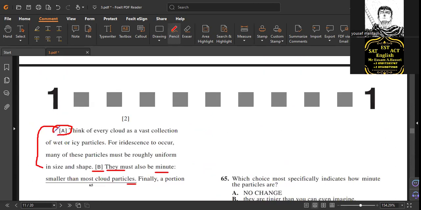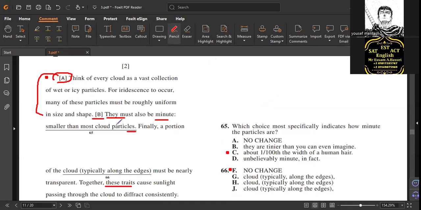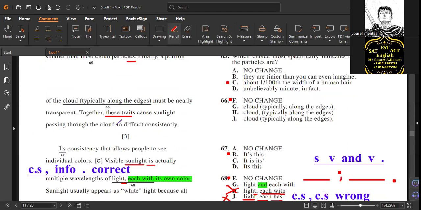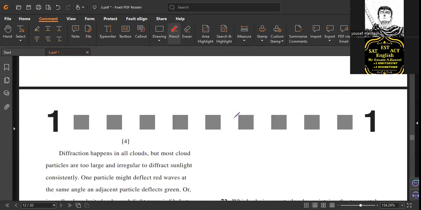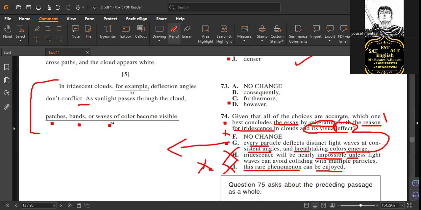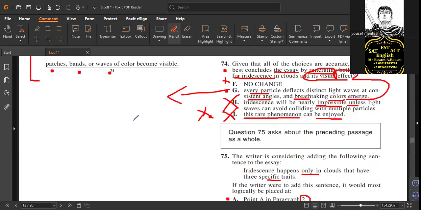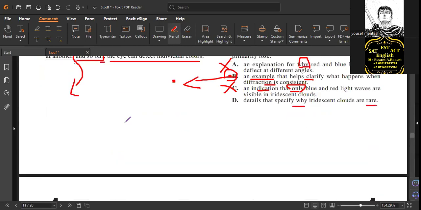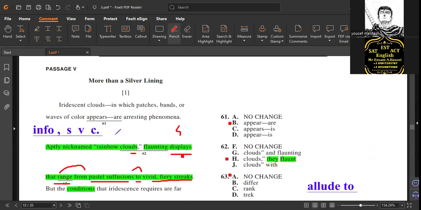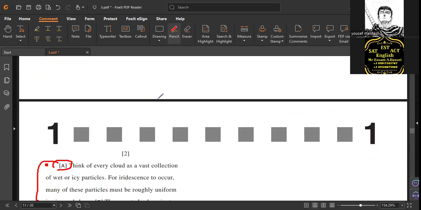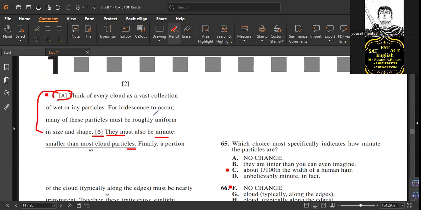It's fine. So if I put it at the beginning, it's an introductory topic sentence. Now let's check. Could it be a topic sentence? Yes. Resistance happens only in clouds that have 3 specific traits. After it, he tells you to think of every cloud as a vast collection, and then he gives you the explanation.